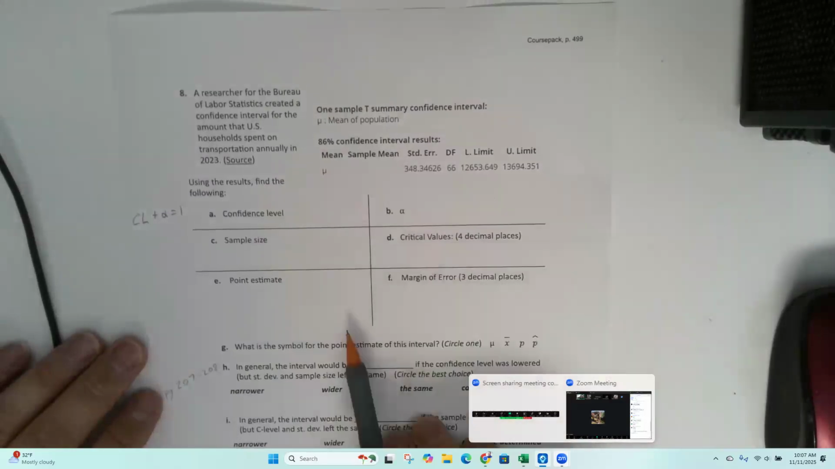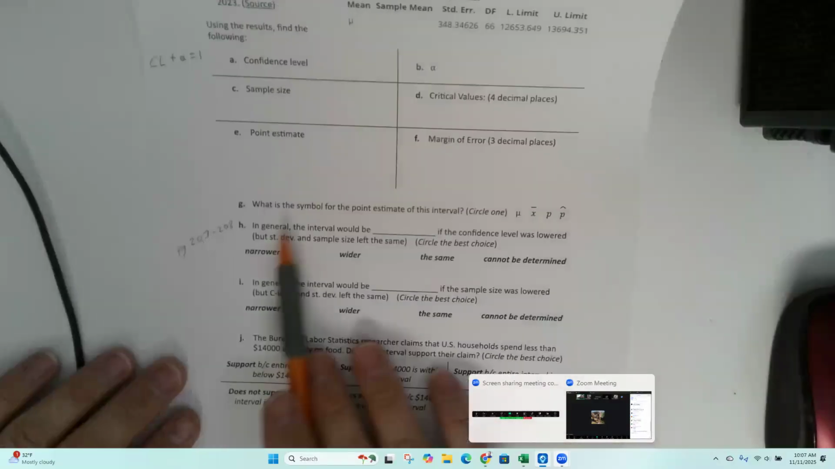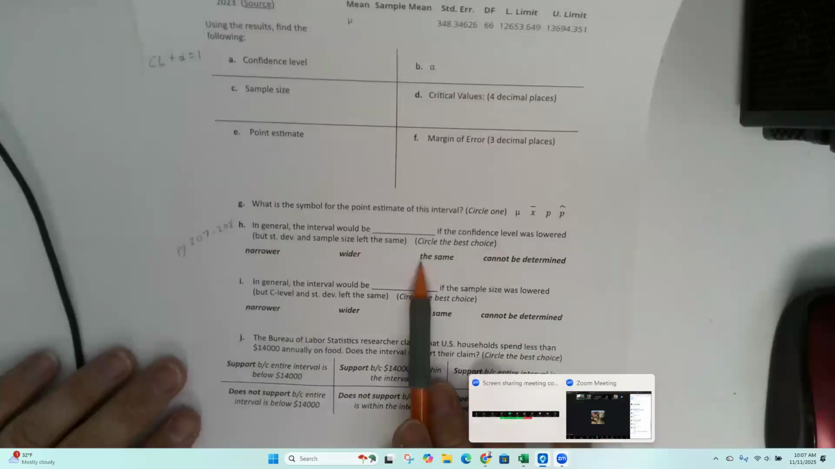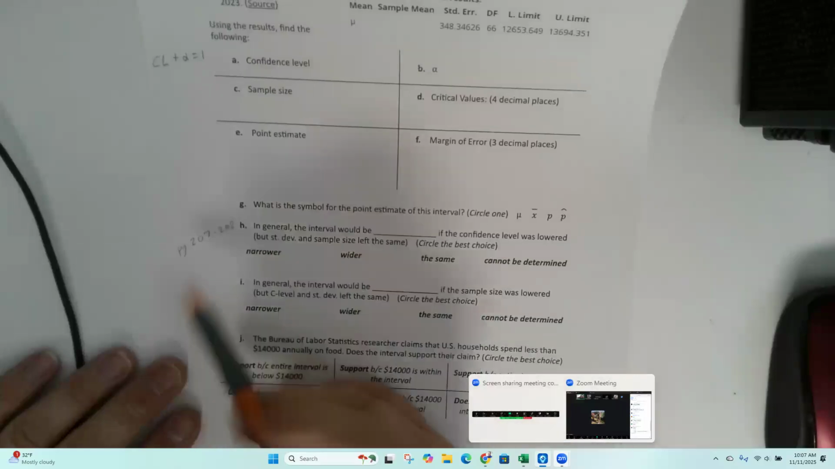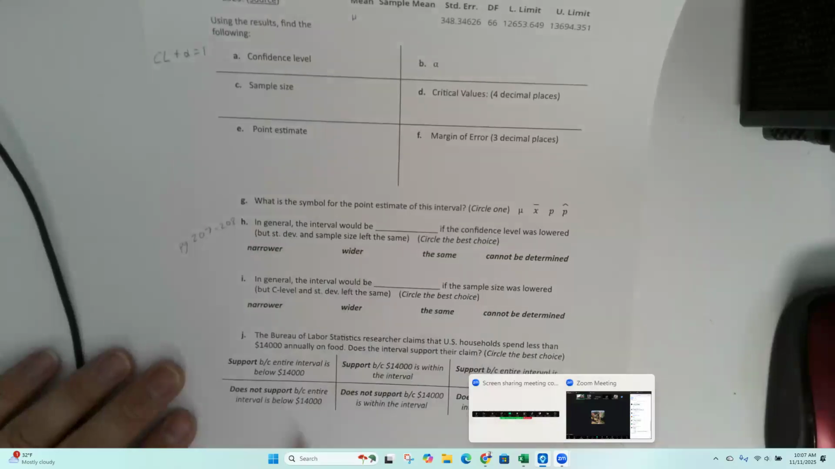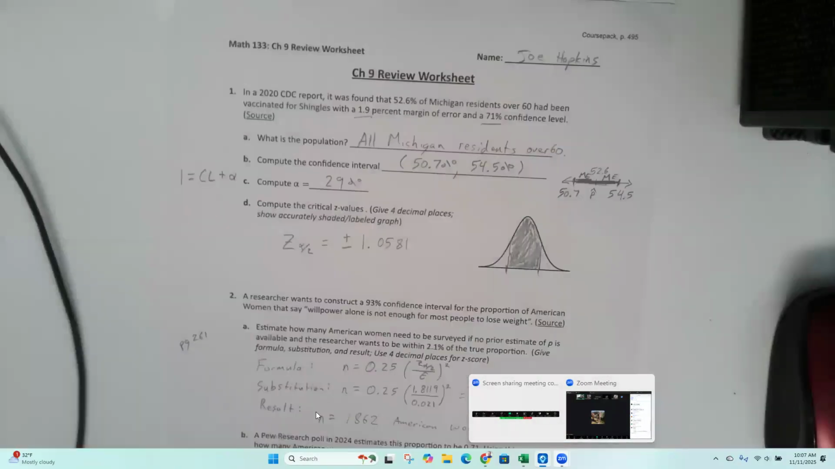So I'm going to skip most of that. In general, the interval would be narrower or wider or the same, depending on if you lower your sample size. Again, you can check on pages 207 and 208, and talk about whether it's narrower or wider. I think that is all the hints I'm going to give you today. So let's go back to page 495 and I'll stop the recording.